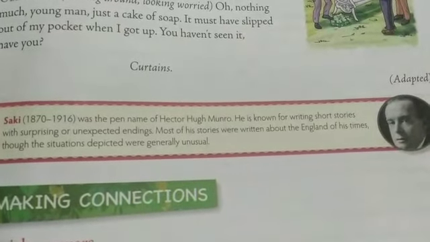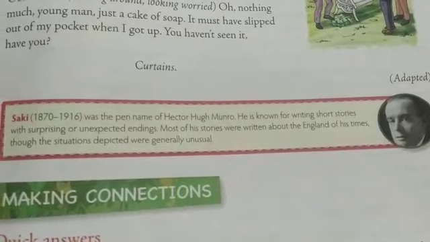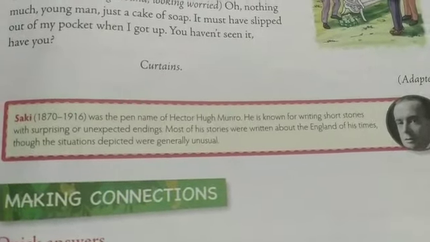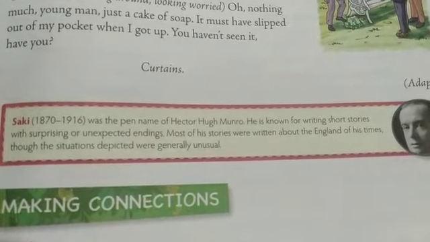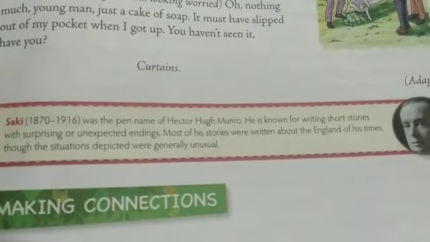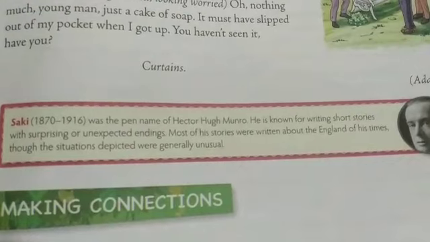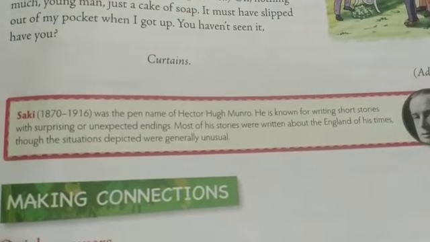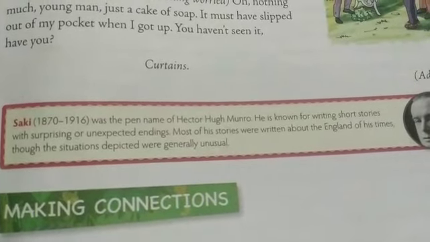This play was written by Saki, which was the pen name of Hector Hugh Munro. He was known for writing short stories with surprising or unexpected endings. Means his short stories always had a very unexpected ending.